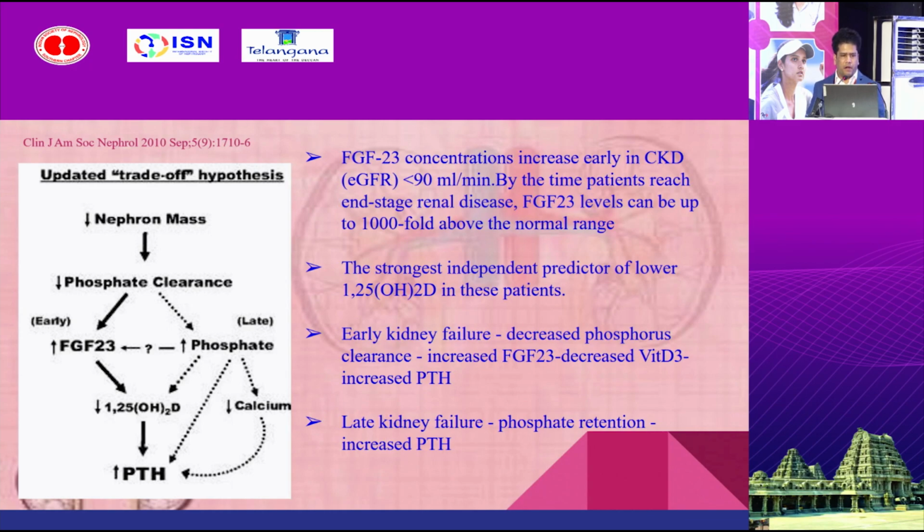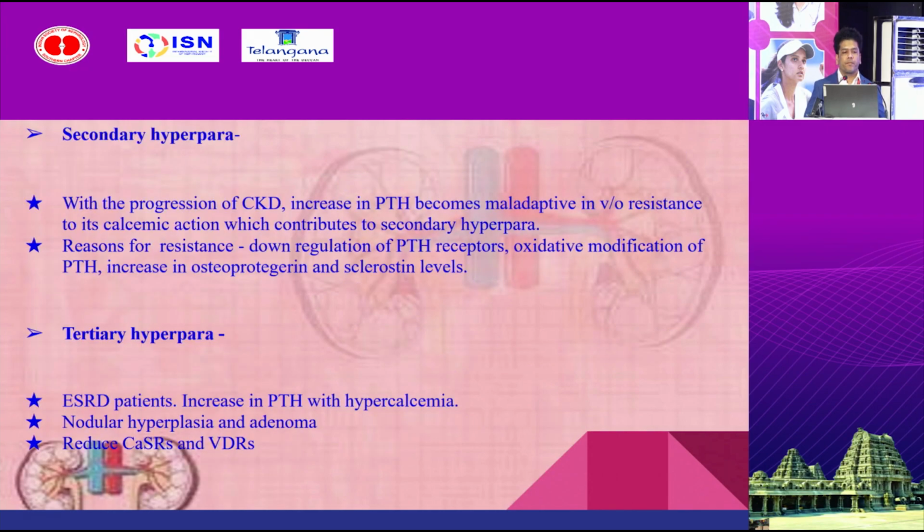Whereas in late phases of CKD, again the hyperphosphatemia will lead to hypocalcemia and it reduces the calcitriol levels and leads to hyperparathyroidism. So in CKD, primarily we see secondary hyperparathyroidism, and later on it becomes maladaptive because of the resistance. The resistance is because of the reduction in parathormone receptors and oxidative modification of parathormone and increase in progesterone levels and various mechanisms. Tertiary hyperparathyroidism is usually seen in ESRD patients, in which the hyperparathyroidism is associated with hypercalcemia.